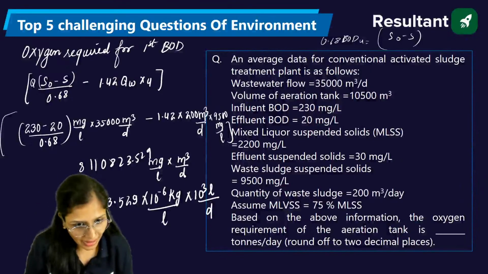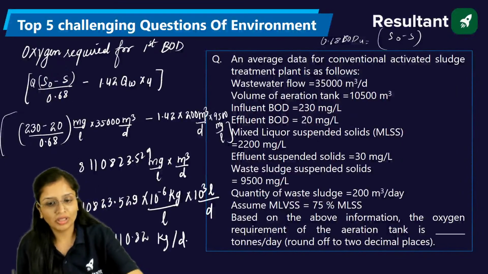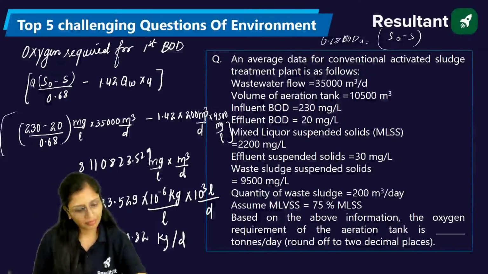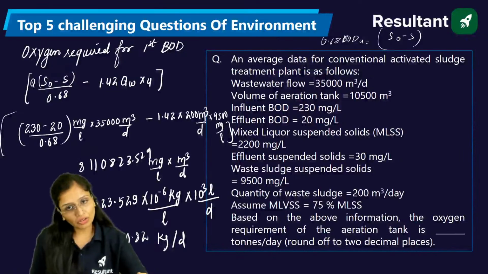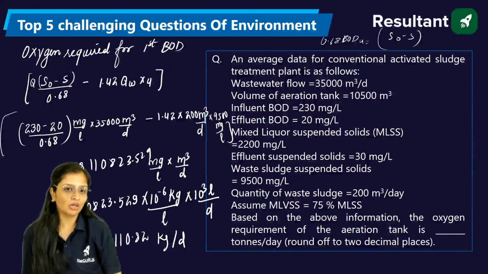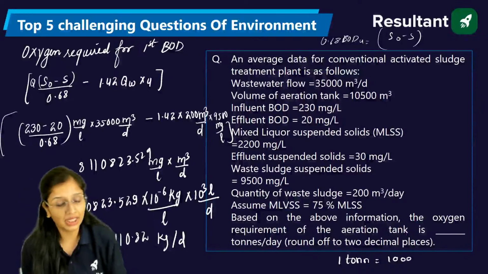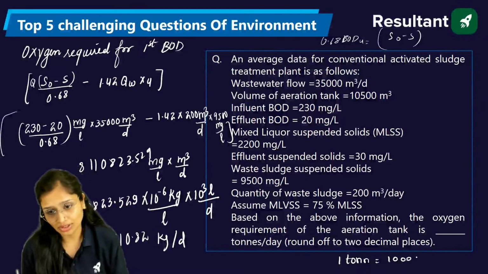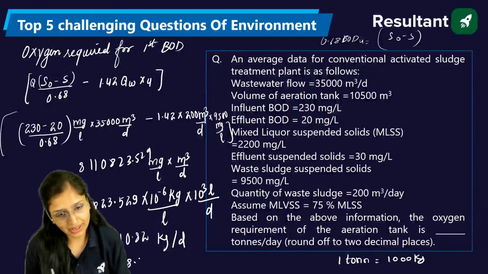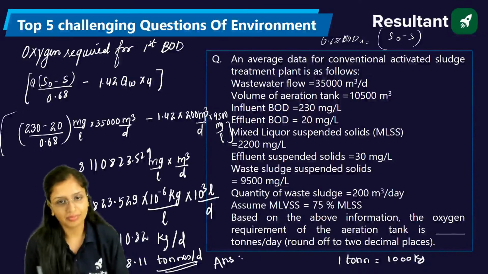So this will come 8110.82 kg per day. Now you know how many kg is a ton? 1 quintal is 100 kg, and 1 ton is 1000 kg. Don't get confused. Quintal is 100, ton is 1000. So from here it is 8.11 tons. So this will be your answer.